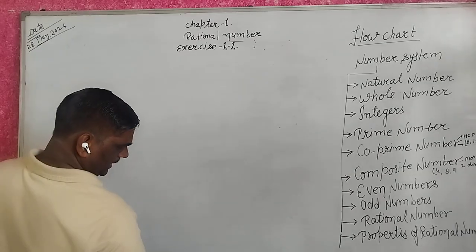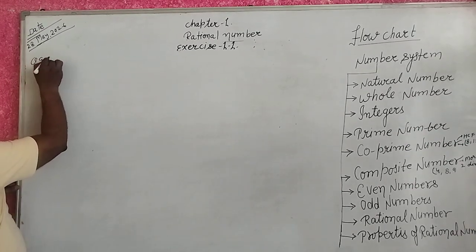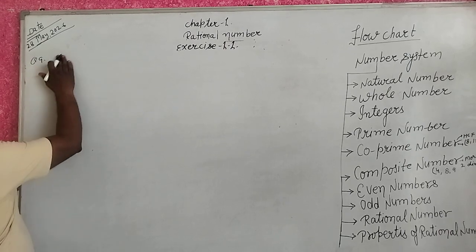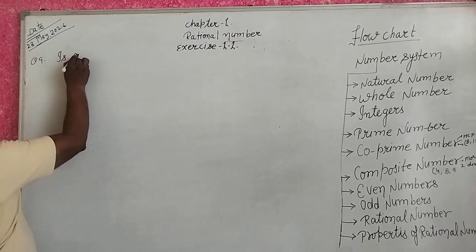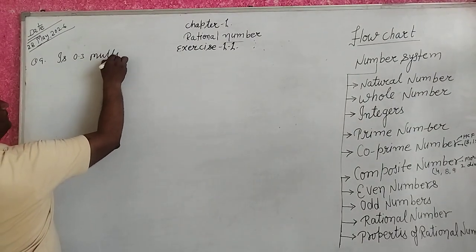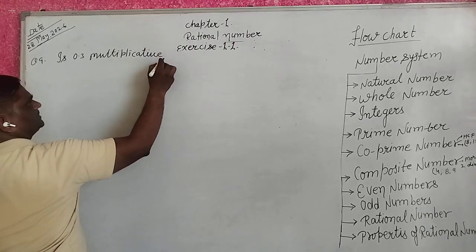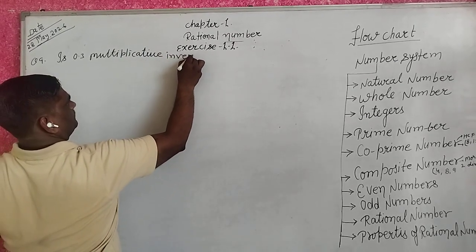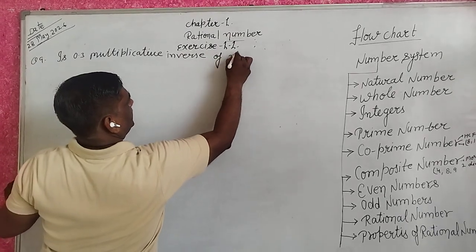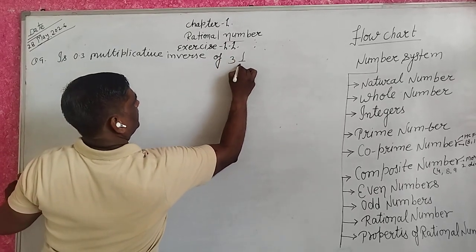Next question 9. Is 0.3 the multiplicative inverse of 3 and 1 upon 3?